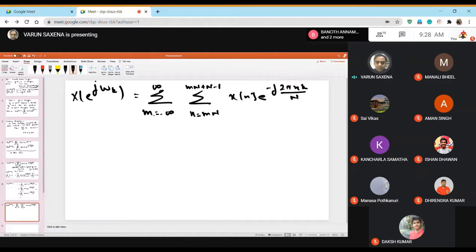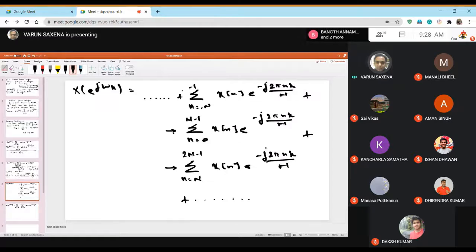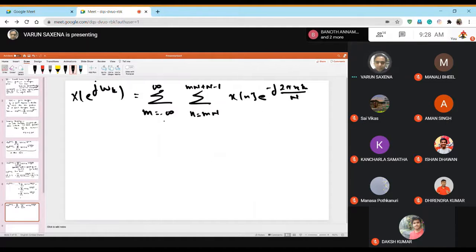If you put m equal to minus 1, then n equals minus capital N and at the top it becomes minus 1, which is this term. And m equal to 2 gives 2N to 3N minus 1, and so on.